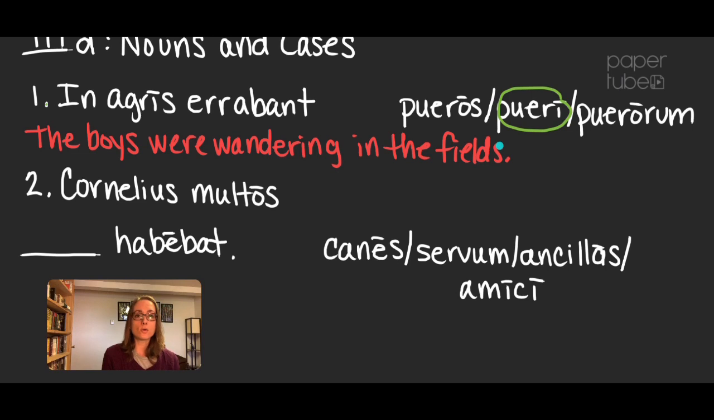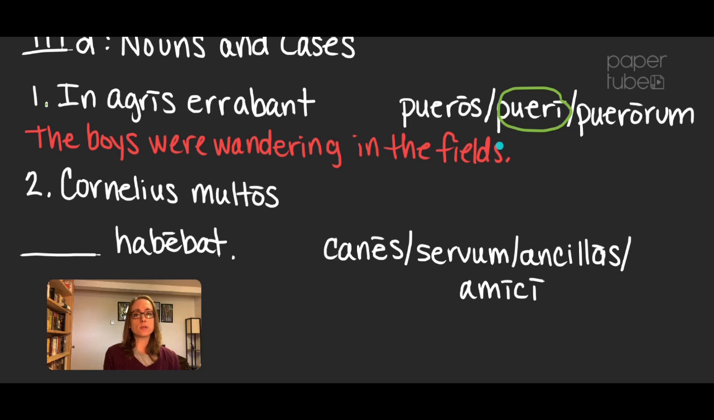Next one, Cornelius multos blank habebat. So there's a clue in this sentence. Cornelius is obviously your subject, it ends in us. Habebat is an imperfect verb, meaning used to have. Multos is an adjective, correct? It means many or a lot of. So that means there has to be something to go with that adjective.